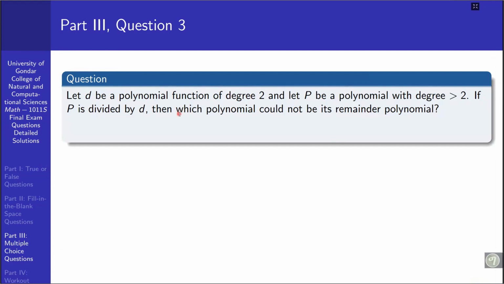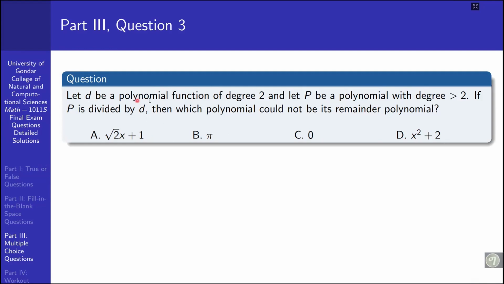Question number 3. Let d be a polynomial function of degree 2 and let p be a polynomial with degree greater than 2. If p is divided by d, then which polynomial could not be its remainder polynomial? Here are the alternatives: square root of 2 times x plus 1, b is pi, 0, x squared plus 2.